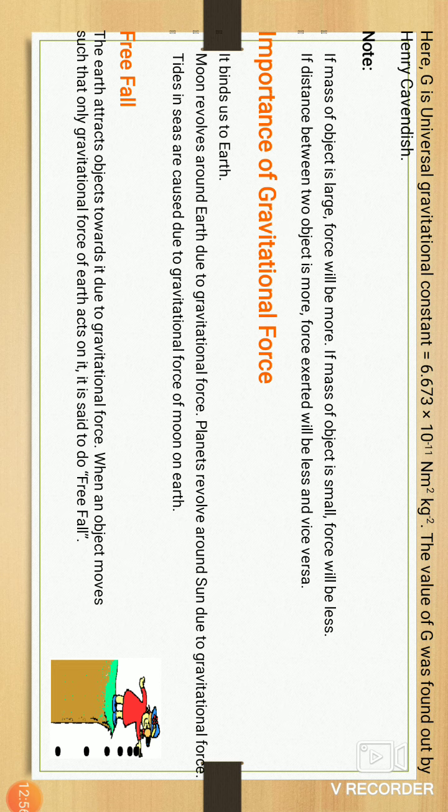When an object moves such that only the gravitational force of the earth acts on it, it is said to be in free fall. Why? Because it falls freely on the earth; no external force acts on the object.